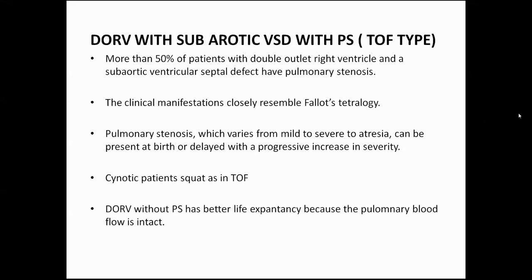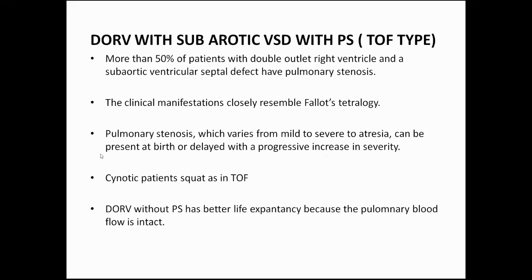Now the other subset is DORV with subaortic VSD with pulmonary stenosis, which resembles TOF; the clinical features and manifestations resemble those of tetralogy of Fallot. More than 50% of patients with DORV and subaortic VSD have pulmonary stenosis. The pulmonary stenosis varies from mild to severe to atresia. It can be mild, it can be severe, or there can be pulmonary atresia, present at birth or delayed with progressive increase in severity.